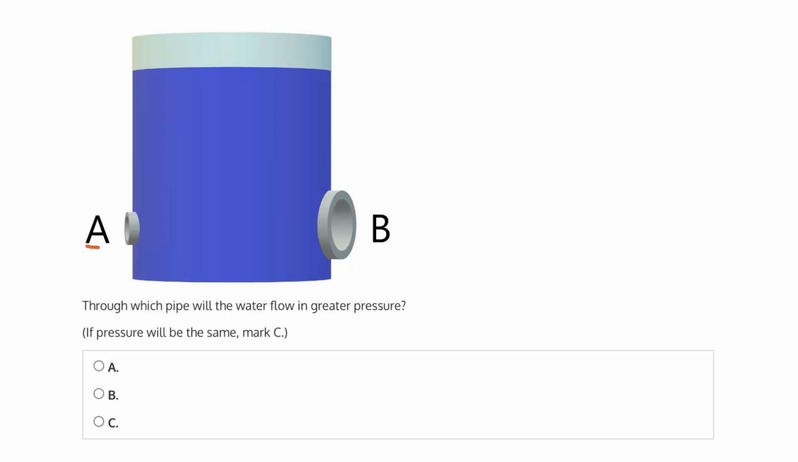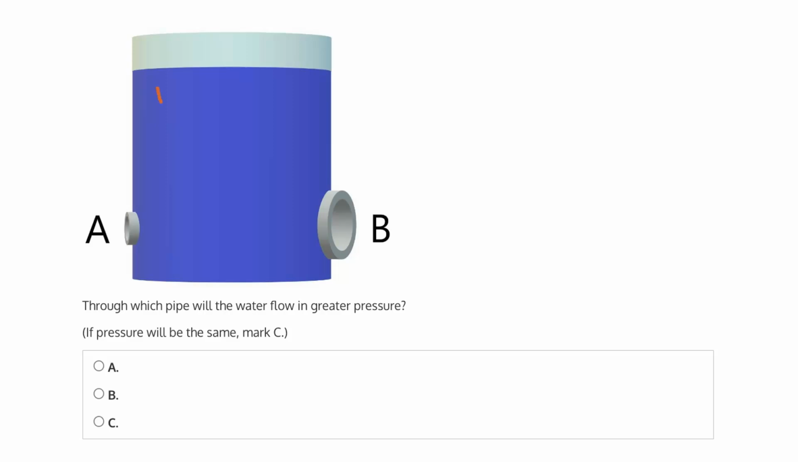So the only real difference between A and B is their sizes, and namely the size of their diameters. So the diameter in pipe B is much larger than that of A. But again, besides these diameters, they're essentially the same.